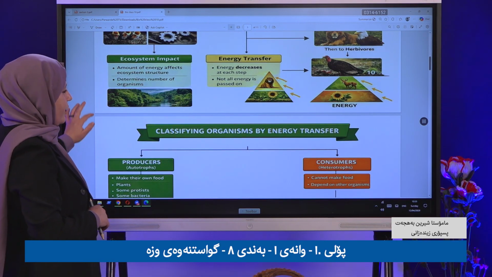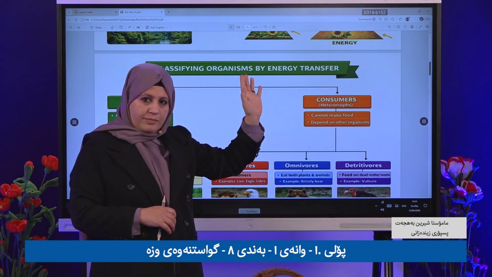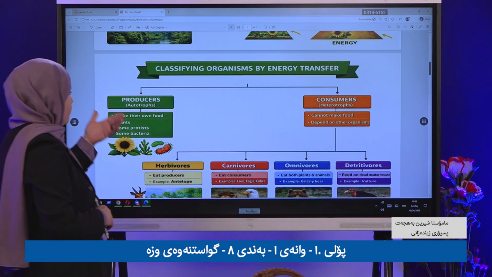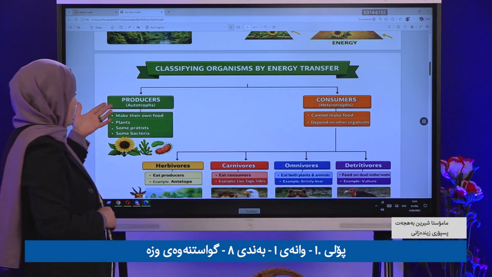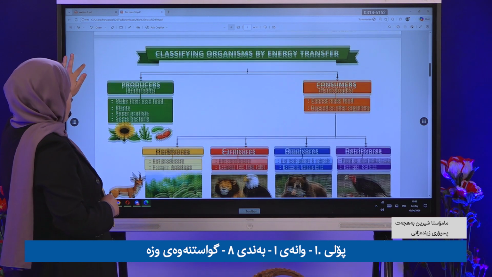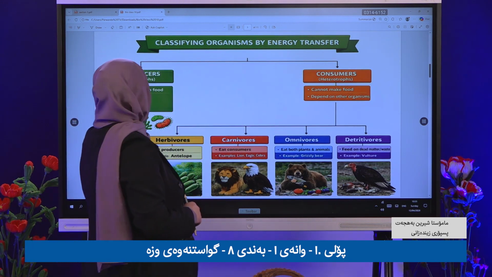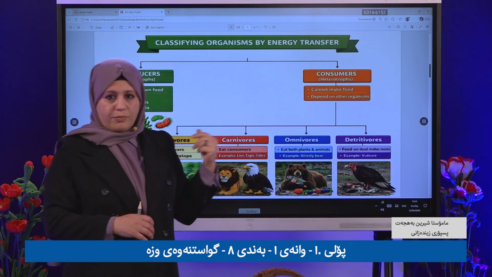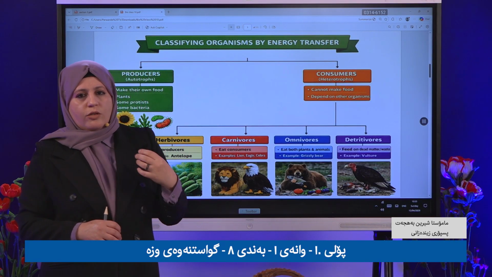Organisms are classified by energy transfer into what? Producers and consumers. Producers are autotrophic. Who makes their own food, producer or consumer? Of course, the producer.